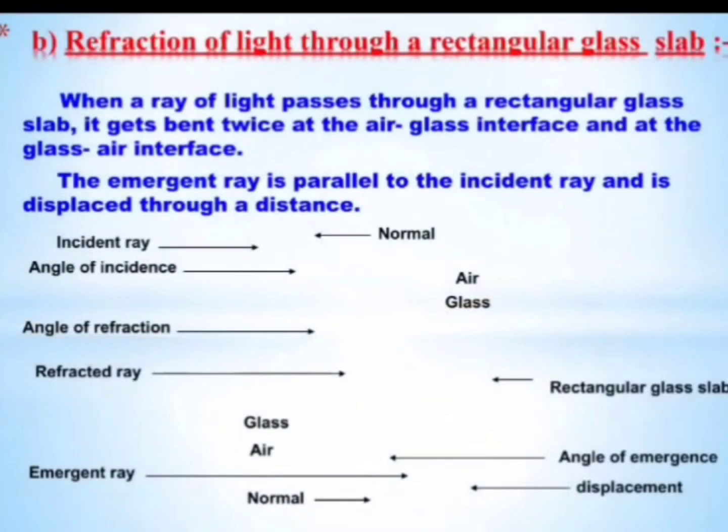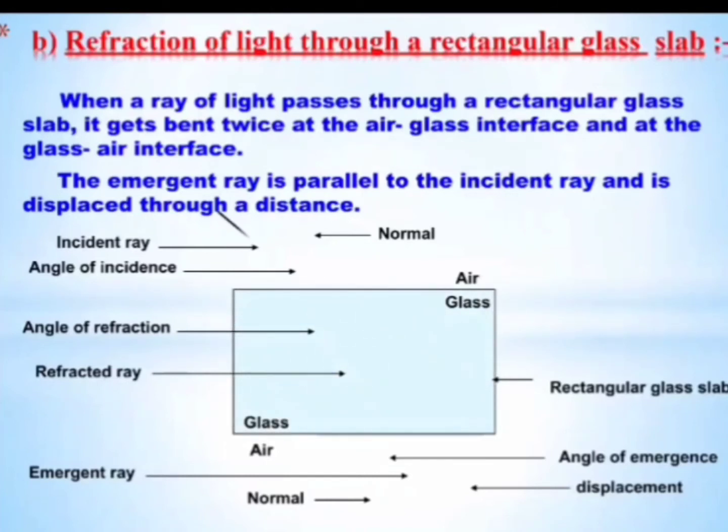Right? So when the ray of light passes through a rectangular glass slab, it bends twice at the air-glass interface. जहाँ air और glass का medium contact में है, at that point the light bends its path, right? And we can see the path of light when it is going from air to glass, it is bending towards the normal, and when it is going from glass to air, it is bending away from the normal, right?